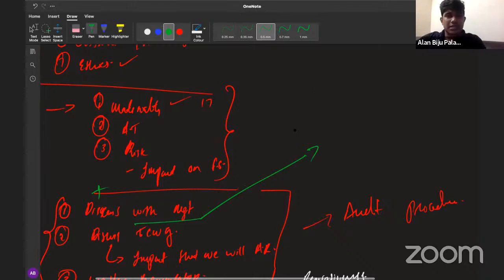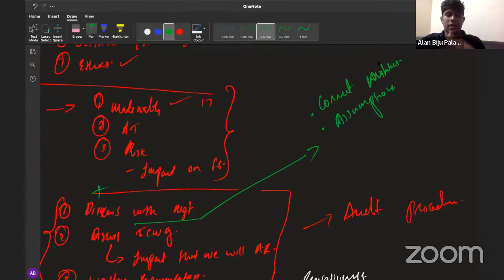So here you will be discussing certain things with the management. In the same way, we will be asking the management to correct the mistakes. But before asking them to correct the mistakes, you can ask about some of the assumptions. Here you can discuss with the management the reasons that make them believe that they have already completed the performance obligation, and consider whether it is reasonable. And if it is not reasonable, the auditor should discuss with the management in order to adjust the misstatement by removing the amount of 17 million from revenue and including the same amount as part of deferred income. That is what you have to discuss with the management.